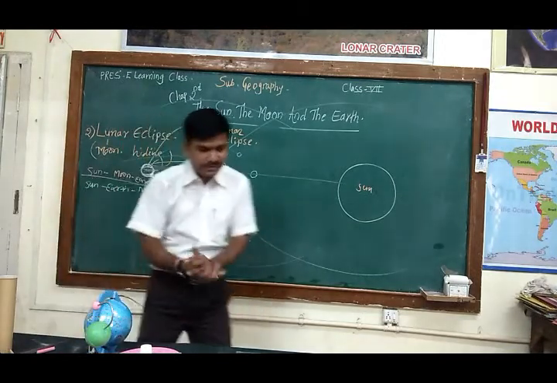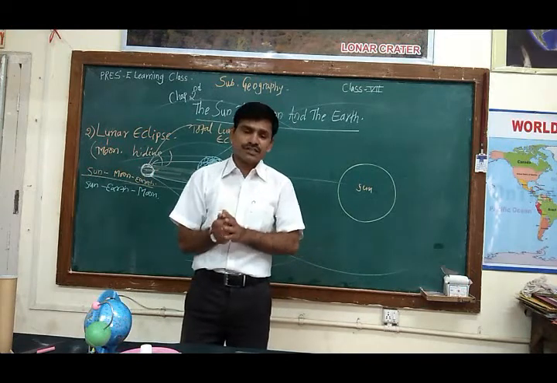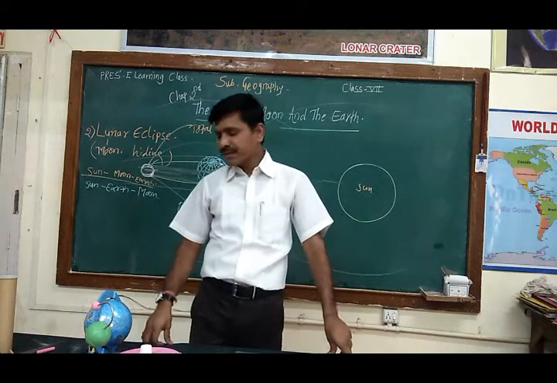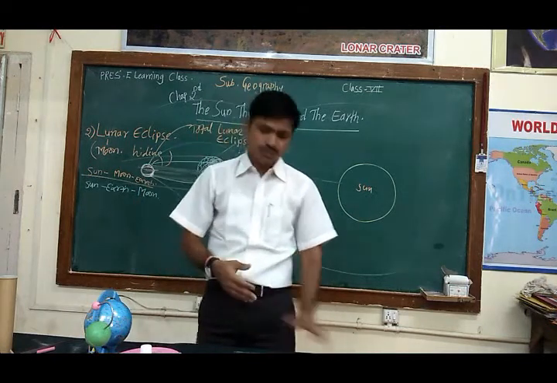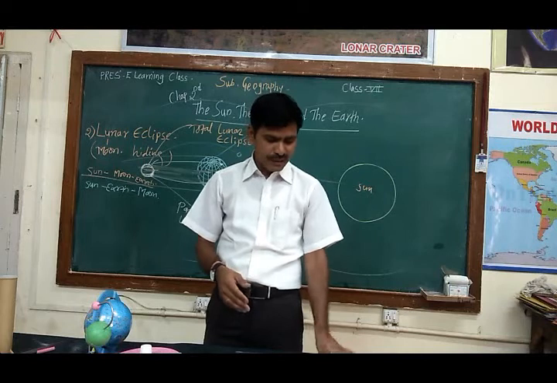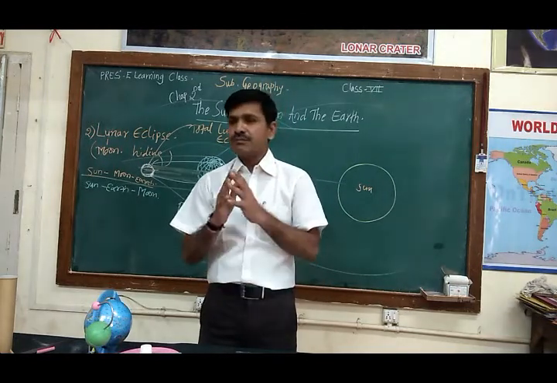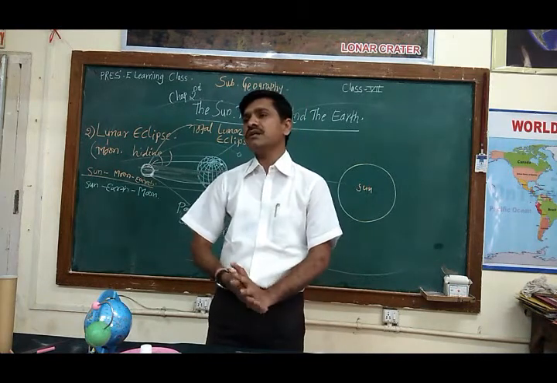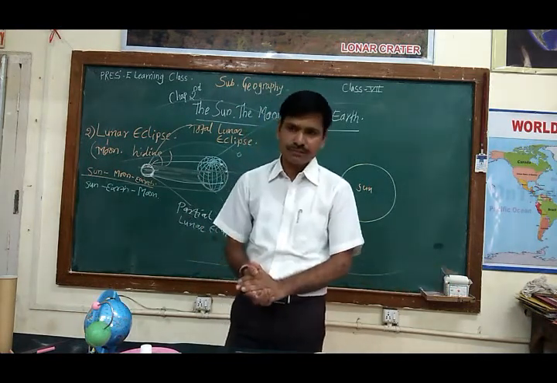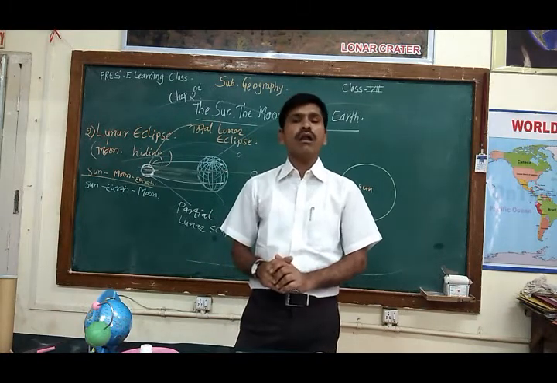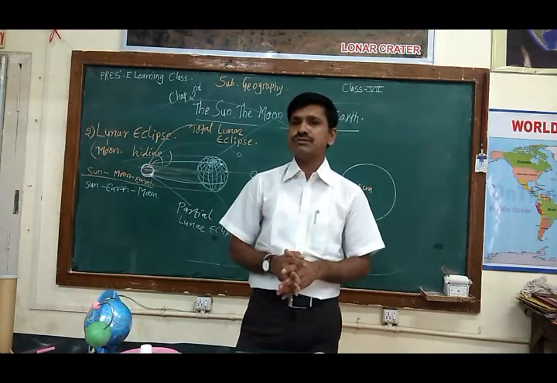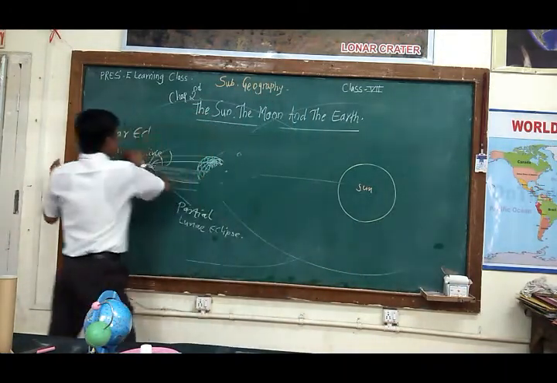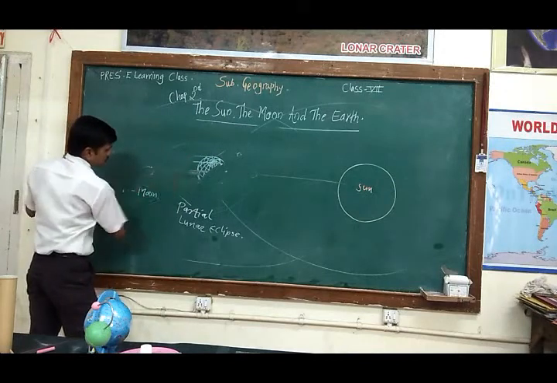Now, as these are the conditions under which eclipses occur, in this chapter we studied two important concepts of our syllabus. Number one is the moon's position, the waning and waxing phases of the moon, and second is eclipses. Do you understand at all? Is there any problem, any doubt? No. So now I am going to give you some exercise questions. You have to prepare and complete them.